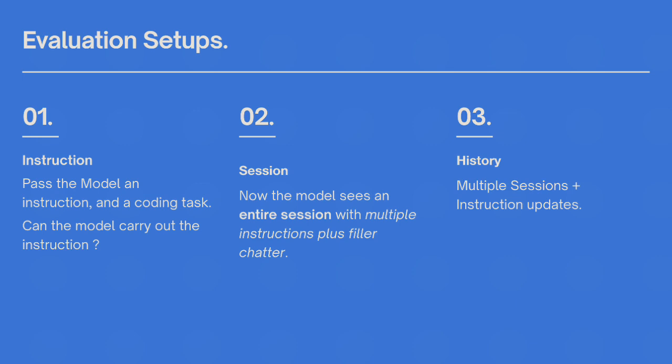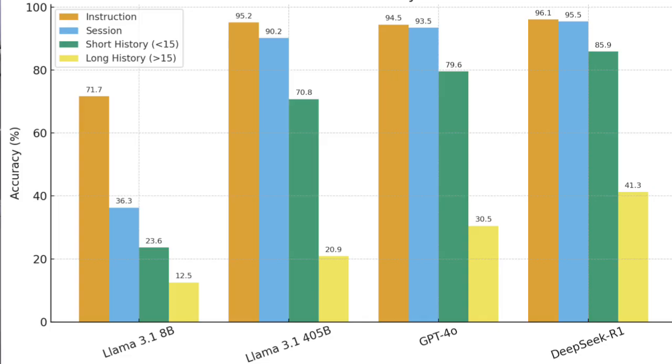And then finally, the hardest setup is that the model is fed an entire dialogue history across multiple sessions. To succeed, the model must remember which rules are current, which rules are outdated, and also know to apply them correctly during coding. These benchmarks on today's models show that on simple setups the models do great, but as the number of sessions increases and as the number of revisions to instructions increases, the models, even the best ones, experience a great drop-off in accuracy.